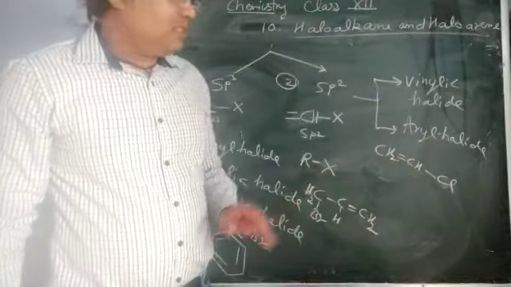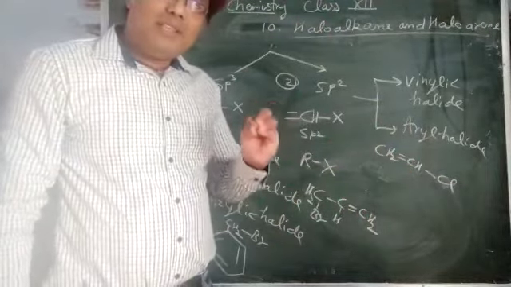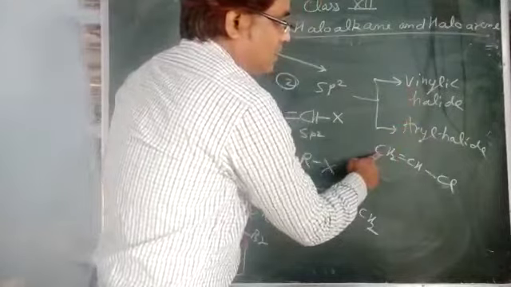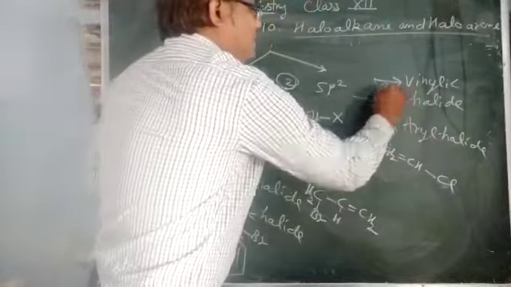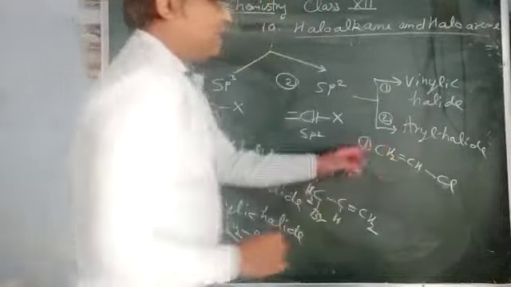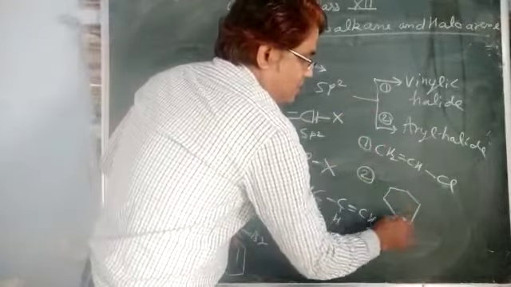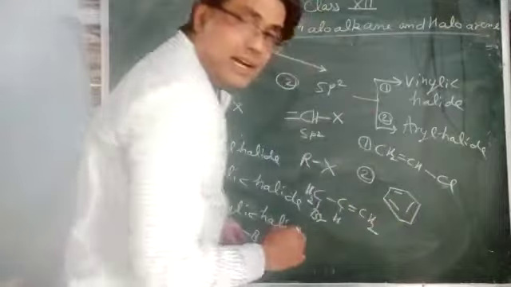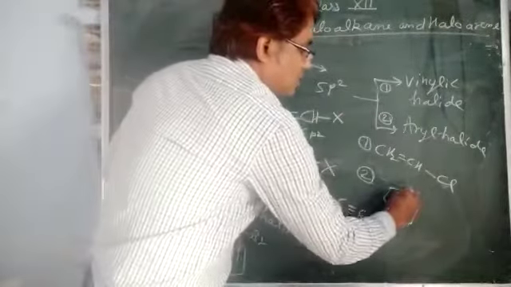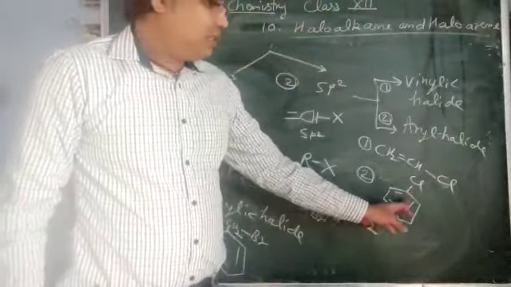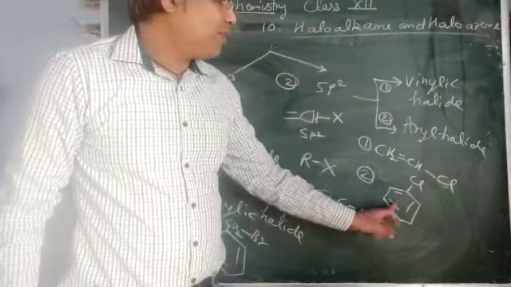In this, the H atom of the benzene ring or arene is replaced directly by the halogen atom. Suppose I have written here Cl, so that is chlorobenzene. That is an example of an aryl halide.